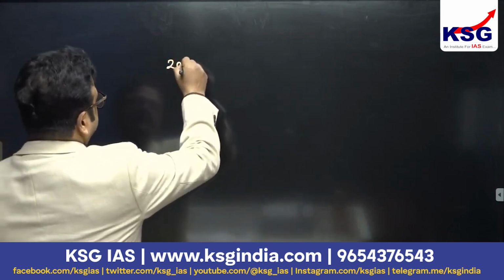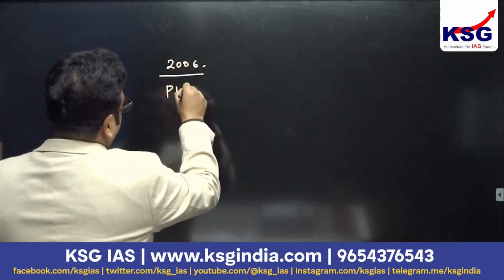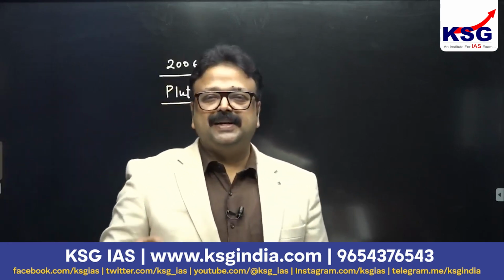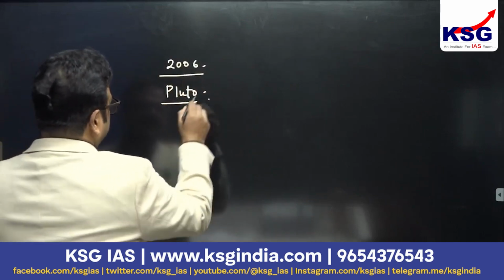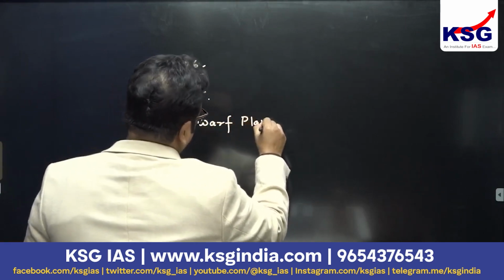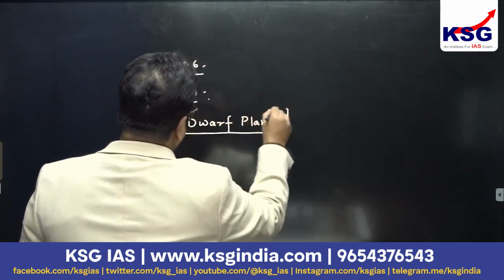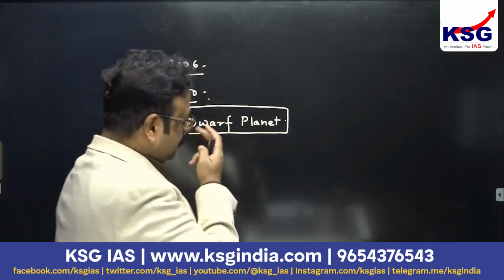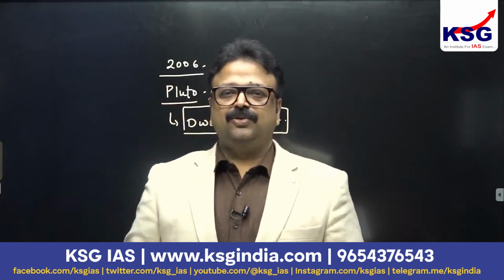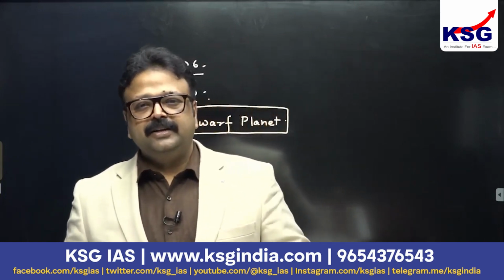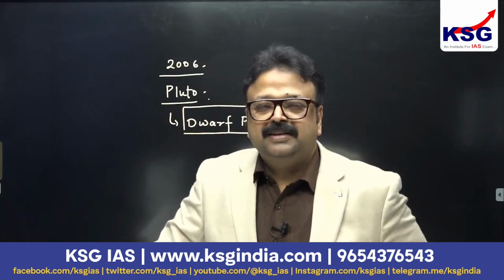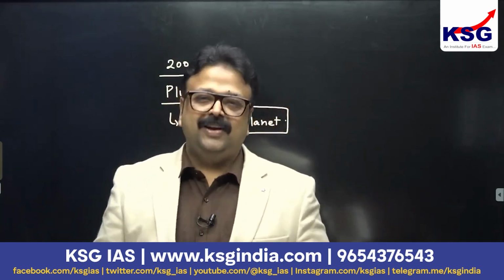Before 2006, Pluto was considered a planet. But from 2006 onwards, it is a dwarf planet. It is no more a planet. There is a demotion that has taken place here also. So promotion and demotion is not only a part of human beings, but also takes place in the case of planets. Although this demotion and promotion is the outcome of the human mind, they have a kind of senior and junior and all.